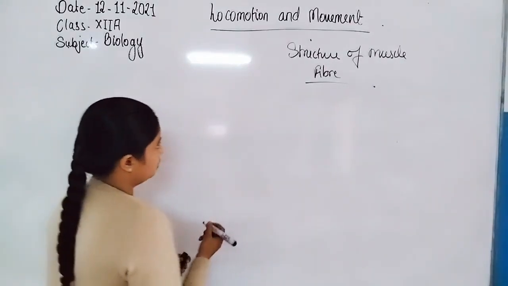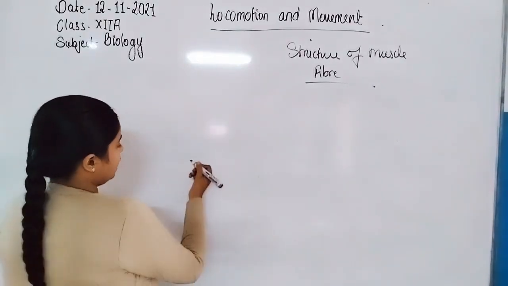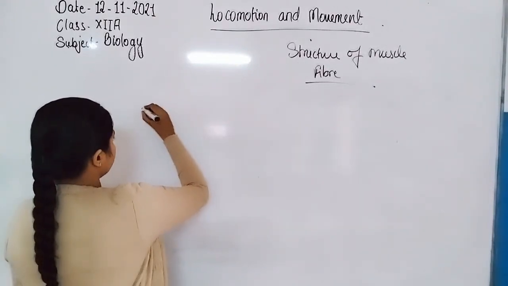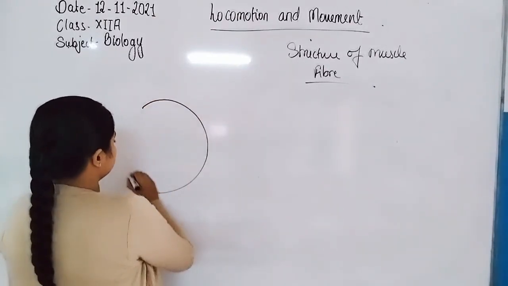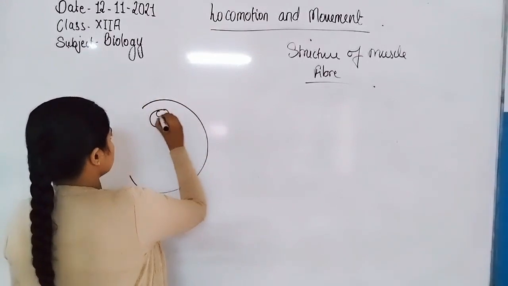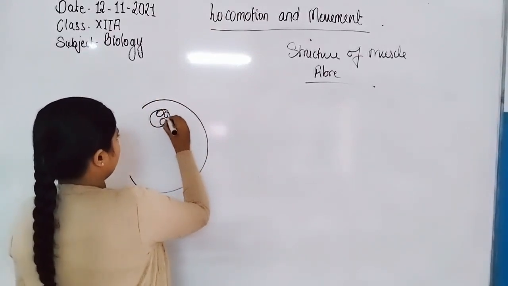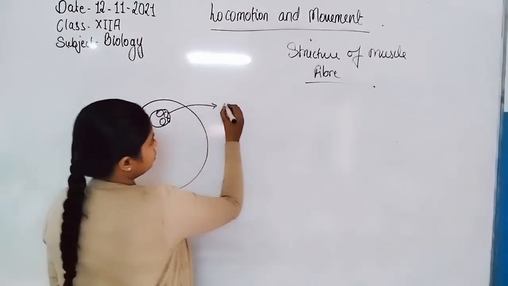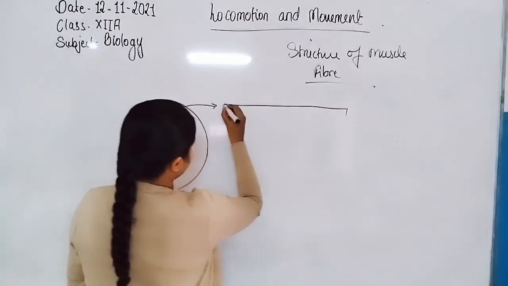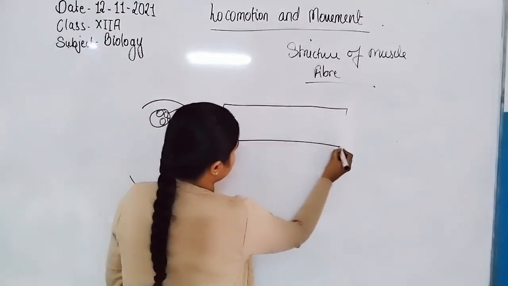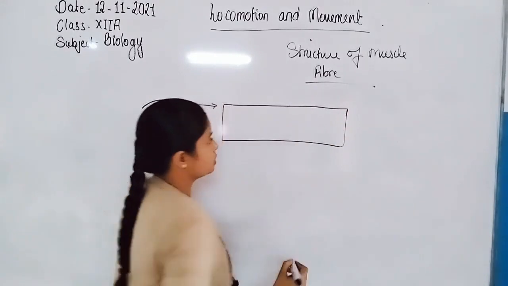Now, as we know, the muscle is surrounded by a sheath, and one muscle fiber consists of different structures.